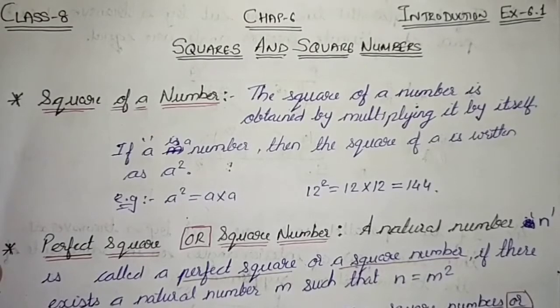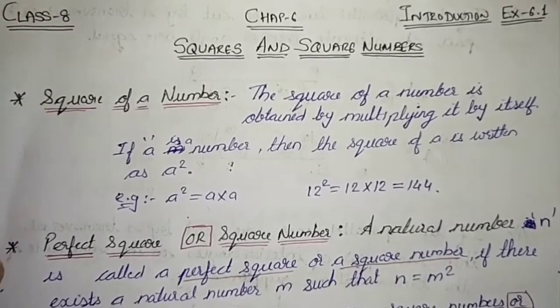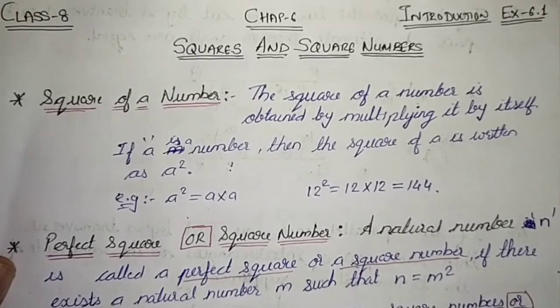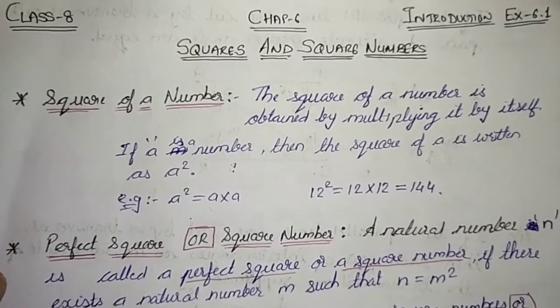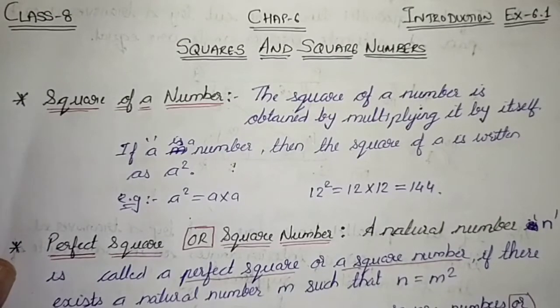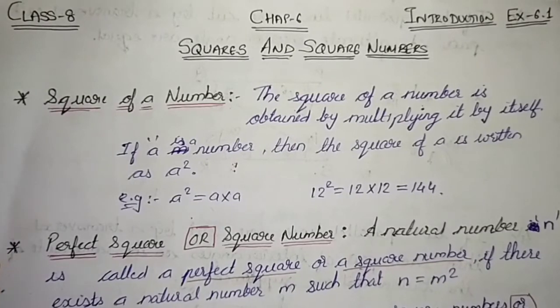Good morning students. Today we are going to start chapter number 6, squares and square numbers. Today we will take the introduction part in which we will talk about square of a number, perfect square or square numbers, and some properties of square numbers. So without wasting time, let us start.